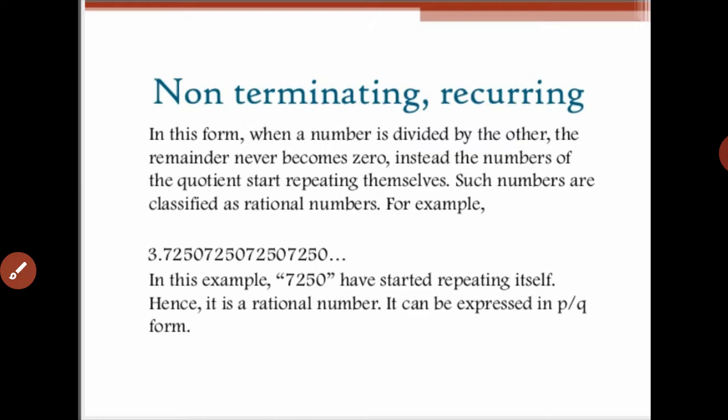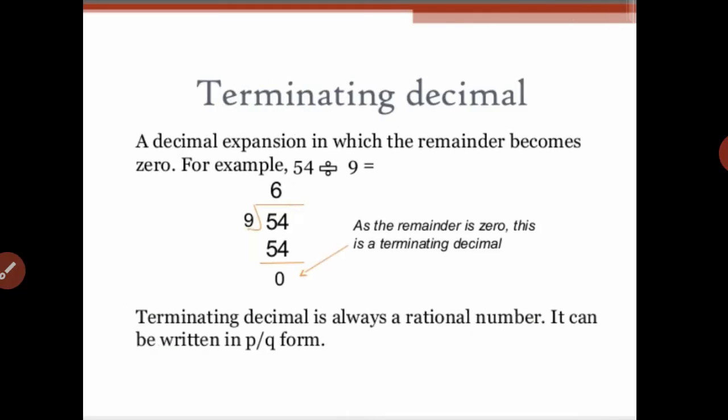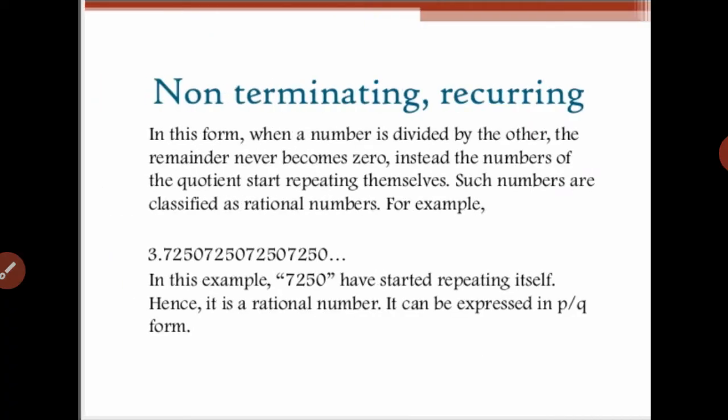So in this case, it is a non-terminating or recurring decimal expansion. Hence it is a rational number, so it can be expressed in p upon q form. So it was all about terminating and non-terminating decimal expansion. In this chapter you have to do questions related to these numbers.